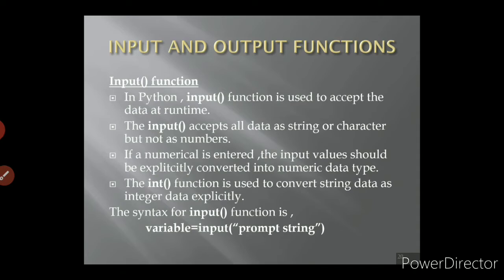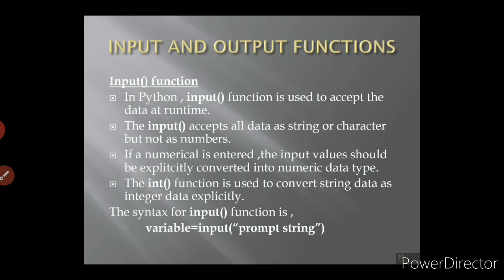So if you want to convert these strings or characters to integer values, you have to use the int function along with the input function. So suppose you want to give any numeric data, that numeric data will be explicitly converted. For that purpose you have to use the int function along with the input function.